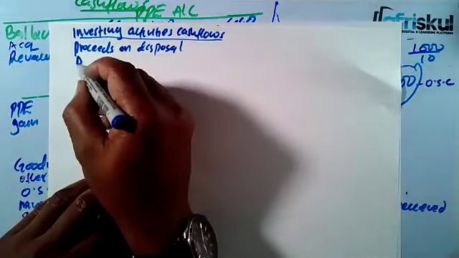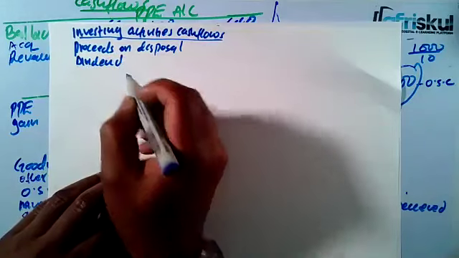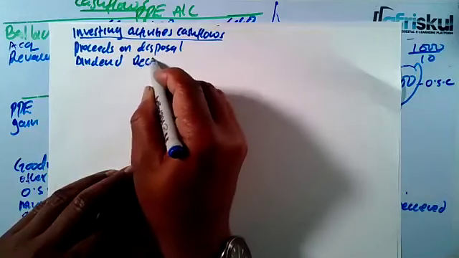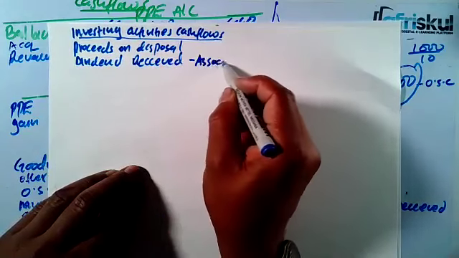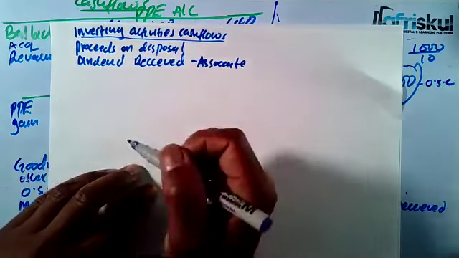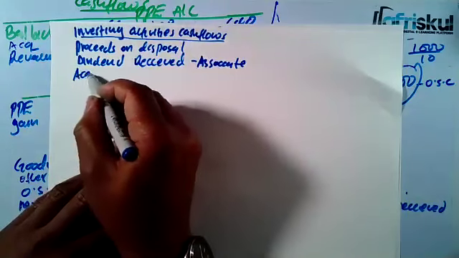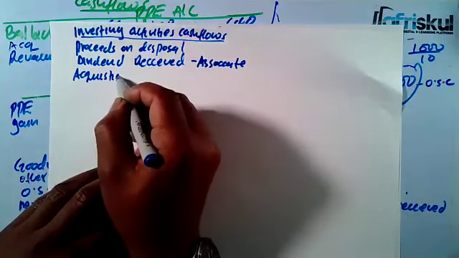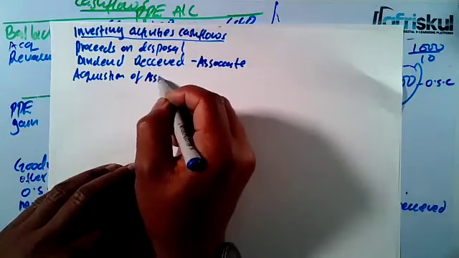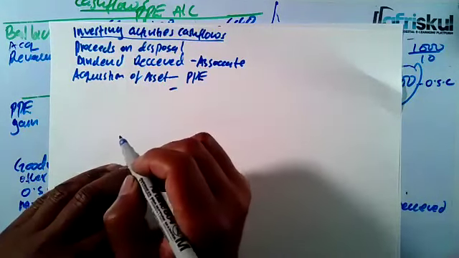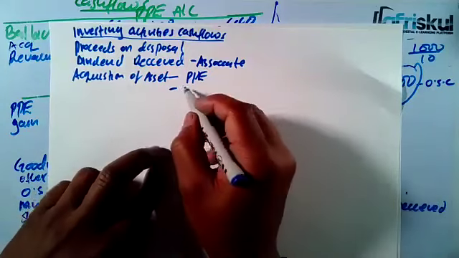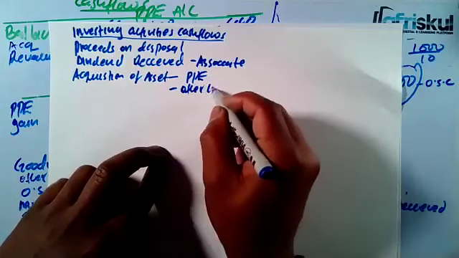Then we had dividend received. We invest, we get dividend. In this case, we received dividend from the associate. Then there was acquisition of assets. Number one, we acquired the PPE, and then there was also acquisition of other intangible assets.